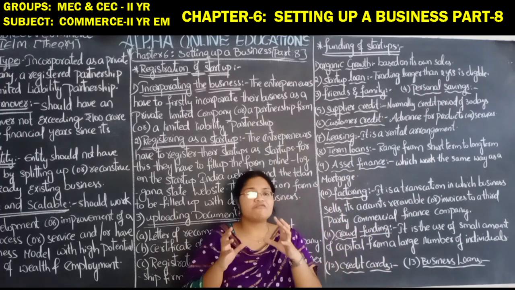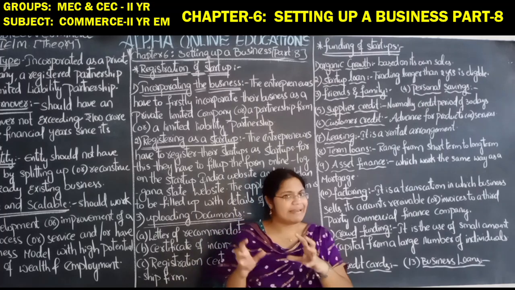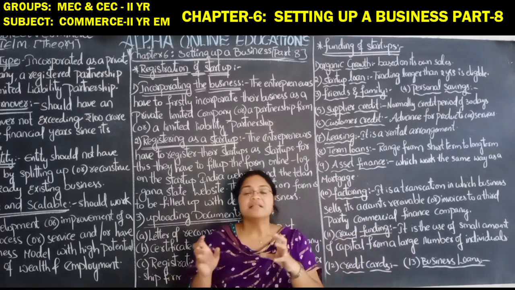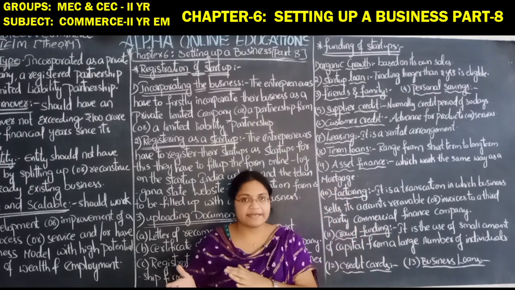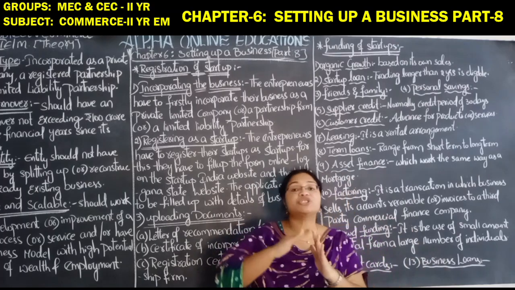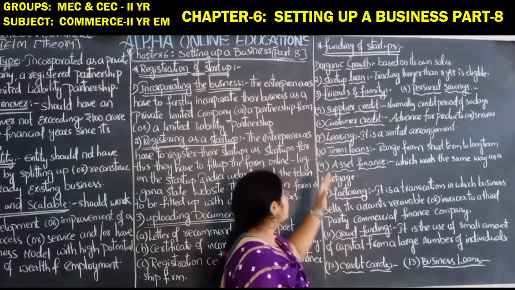Supplier credit, normally a credit period of 30 days. The supplier from whom they are taking the raw material or anything else necessary for manufacturing a particular product, they can take it on credit without paying cash immediately, and they can repay the amount later. The time duration should not exceed 30 days, nearly 1 month.